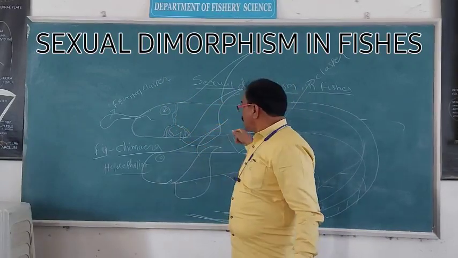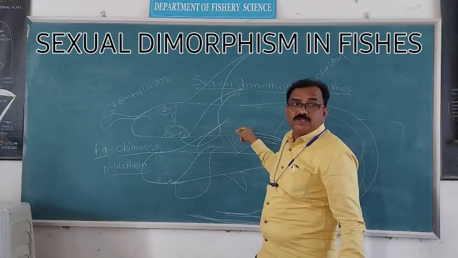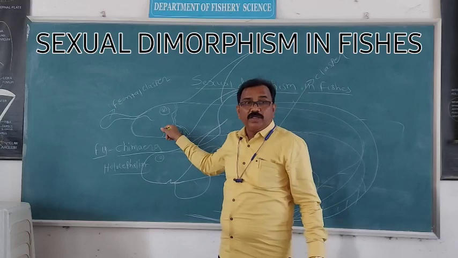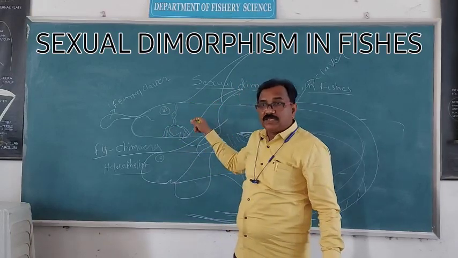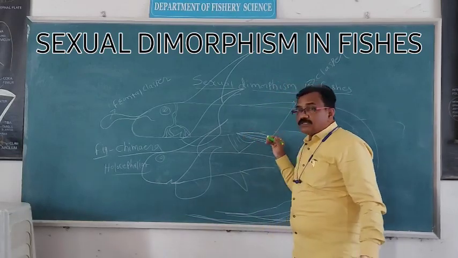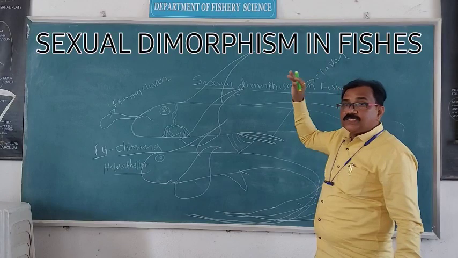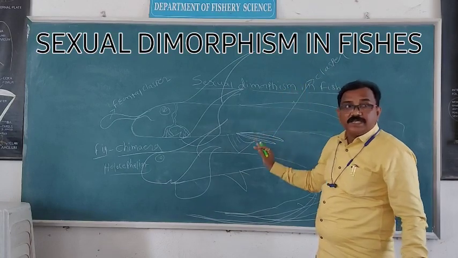And the clasper transfers the sperm from the male fish to the female fish body, so fertilization advances. That's why in chimera such structures are found related to sexual character. This is the second example.